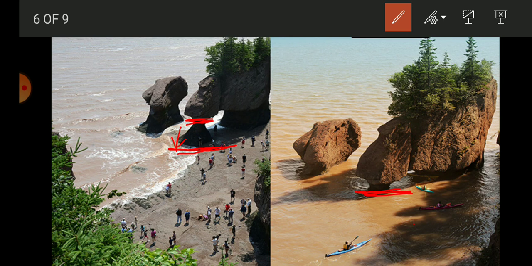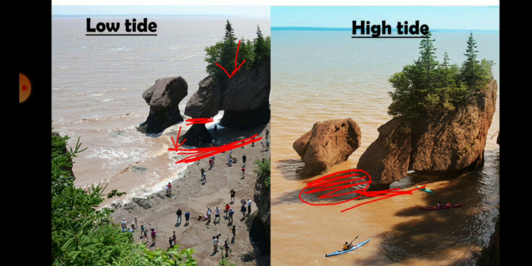Now one more thing you can see here: by the shadow you can easily understand the timing. Here the shadow is just below the rock, that means it is noon time, and here this is the shadow region, that means it is afternoon or morning time. So the timing is also different. So dear students, I think you understood about high tide and low tide. So in the same place, one time low tide, one time high tide occurs.